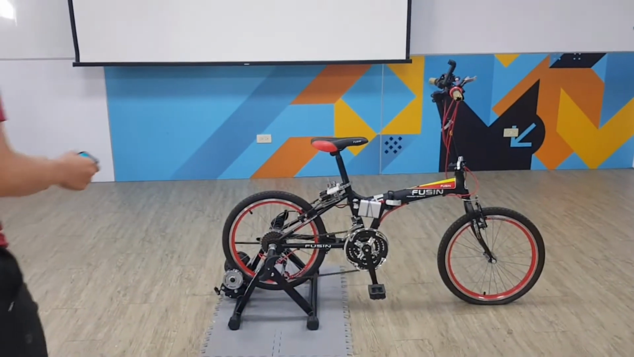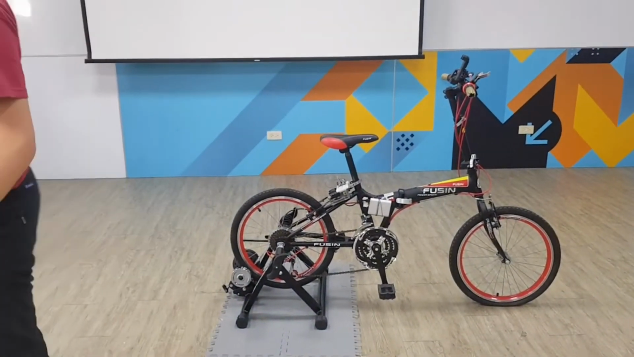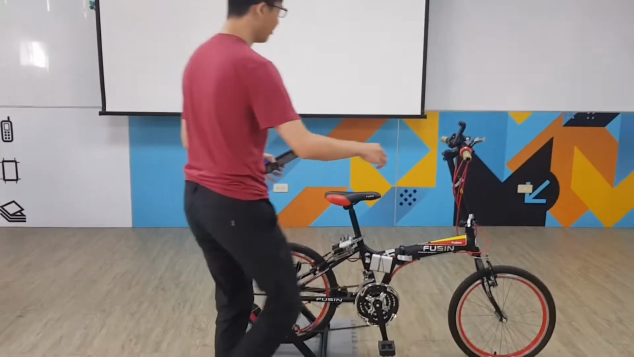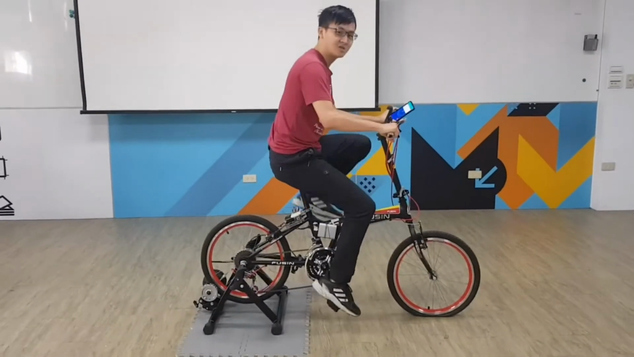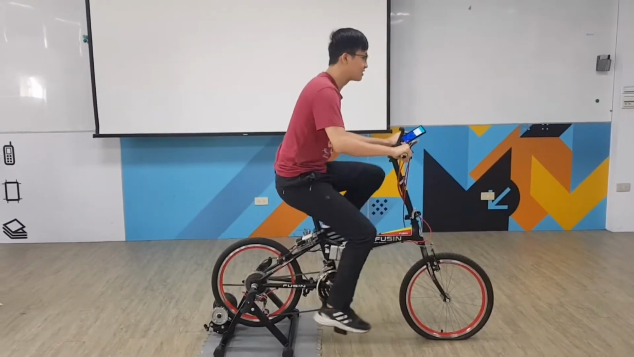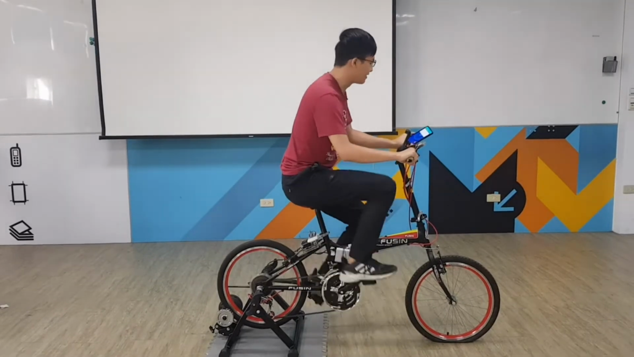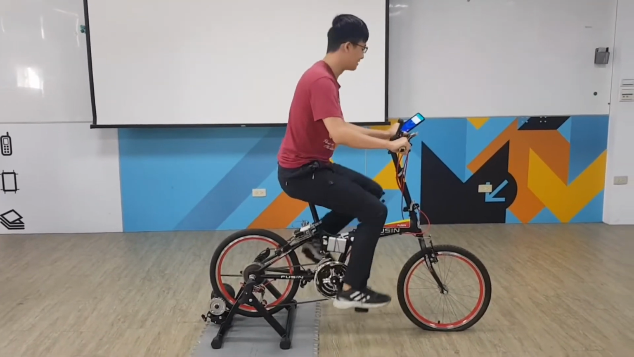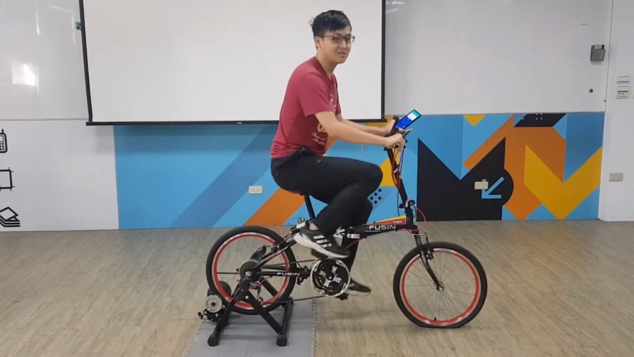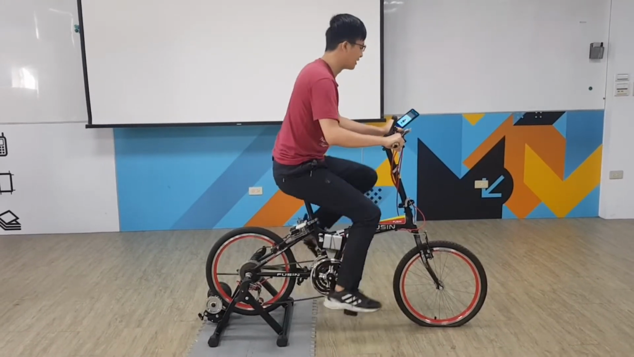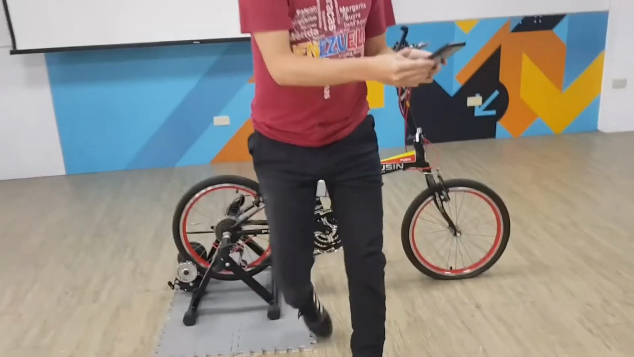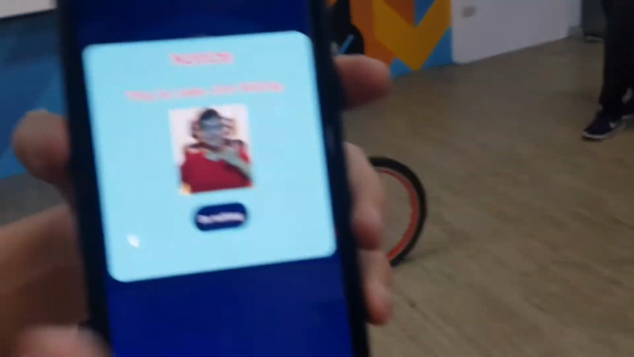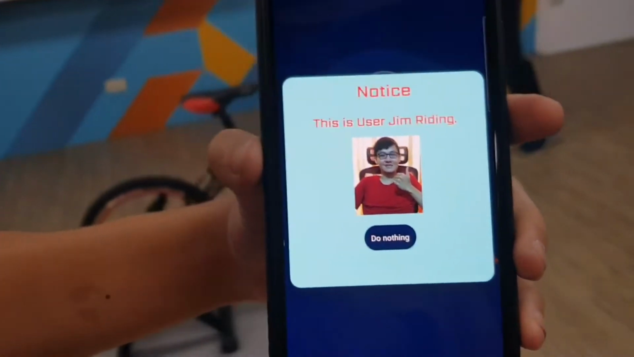The next feature is our driver identity recognition. The onboard system already has my accelerometer data, so if I start riding the bike for around 10 to 15 seconds, the device will detect whether the rider is me or not. Normally it won't show on the phone, but for demo purposes, I'll put the result on my phone. As you can see on my phone, it says this is user Dream riding, and that's me.